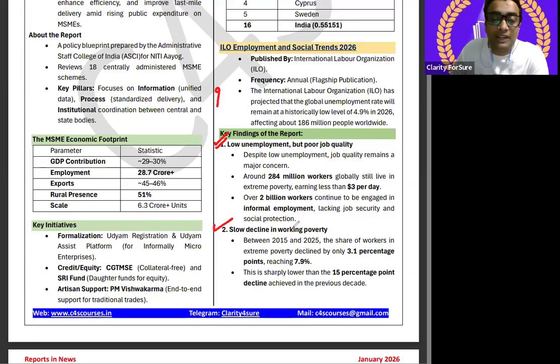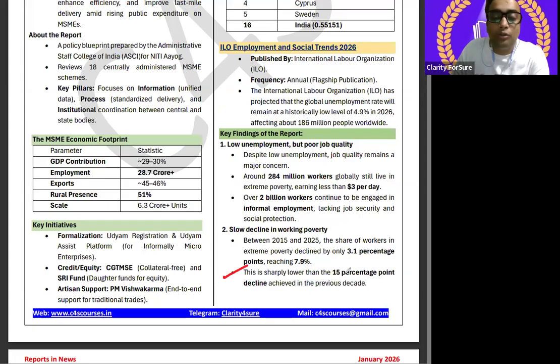Second key finding is what? Slow decline in working poverty. Between 2015 and 2025, the share of workers in extreme poverty has declined. और ये बहुत positive remark है. By only 3.1%, not that much, reaching 7.9%. बहुत ज़्यादा remarkable कम नहीं हुआ है. ठीक है, extreme poverty declination, but it has shown a decline. And it is important. और कितना? 3.1 percentage points, reaching 7.9%.